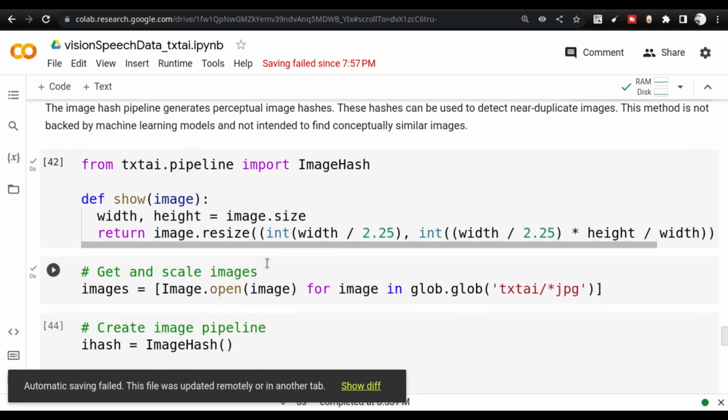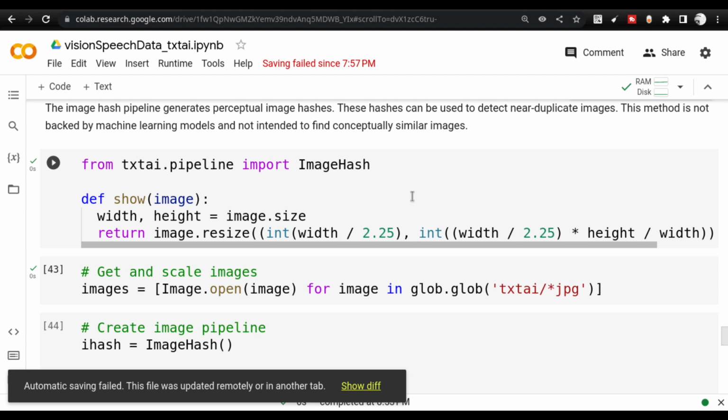Okay, so we have discussed object detection. We have discussed the caption also. Finally, we have image hash. You must already be aware of hashing algorithms. You give a particular number or a particular series of numbers to a hashing algorithm, and you get out a hash. This hash is very unique. You cannot change it that easily.